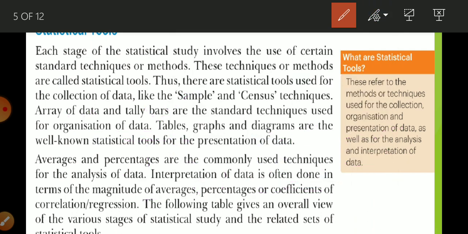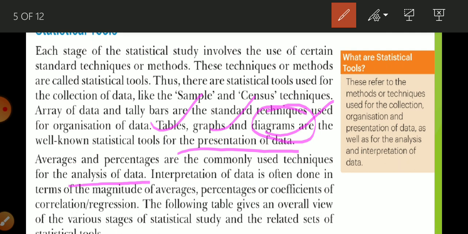Now if you talk about presentation of data, you can present the data in the form of a table, in the form of a graph, in the form of a diagram. But the most effective way of presenting data is the diagram. Diagrams are more effective compared to graphs and tables. Why? Because a diagram is easily understood by everyone, and it is more attractive. Now, analysis of data.